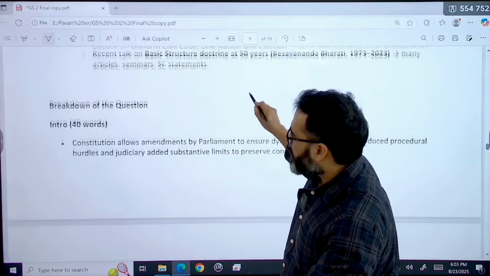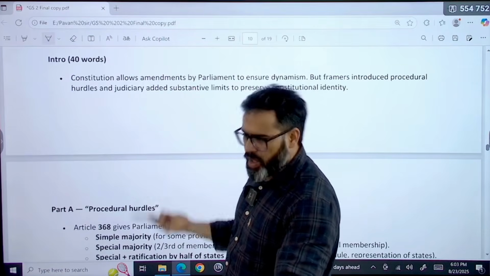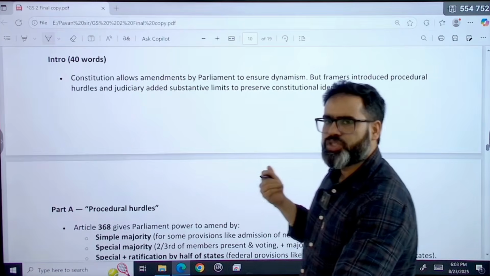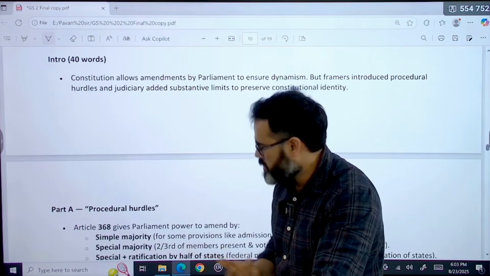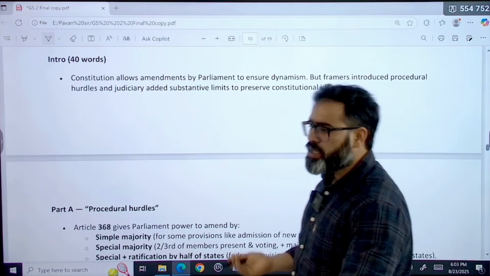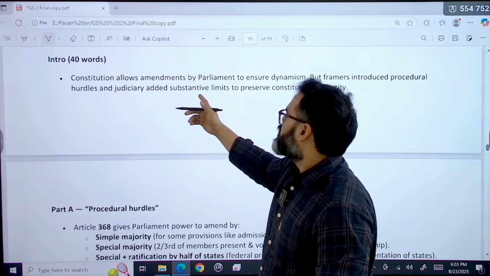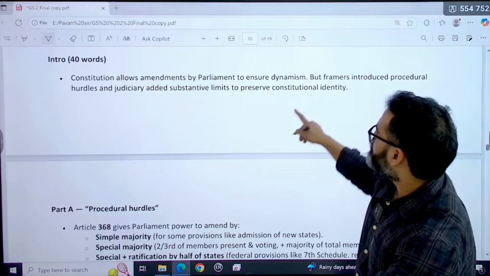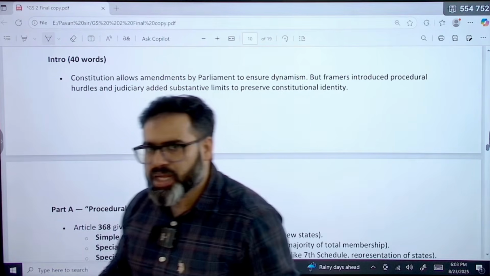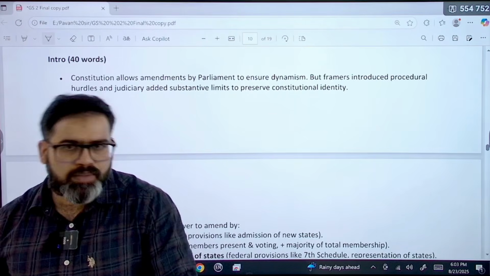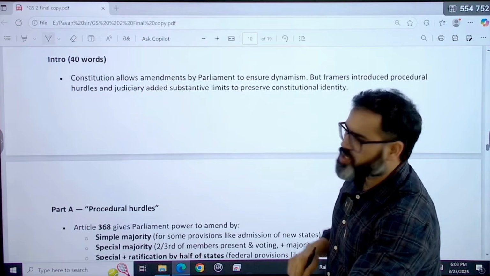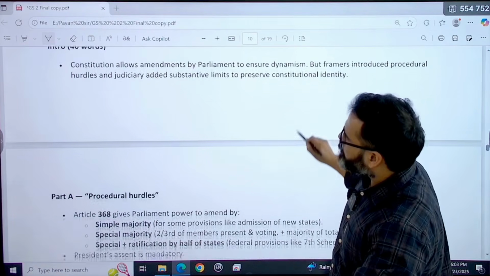So first, in the intro you have to write that the Constitution allows amendment by Parliament to ensure dynamism, because our Constitution is a living document. But the framers introduced procedural hurdles and the judiciary basically added substantive limits to preserve constitutional identity. So procedural hurdles have been given by the constitutional makers themselves and the judiciary has added substantive limits. So what are the procedural hurdles?